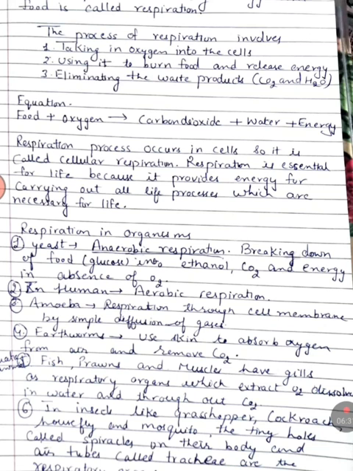And the last example here is insects like grasshopper, cockroach, housefly and mosquito. They have tiny holes around their body called spiracles, and air tubes called trachea, which are used by these insects in the respiration process. They act as their respiratory organs. So we will summarize this concept. Respiration, the process of releasing energy from food, is called respiration. Respiration is of two types: aerobic respiration and anaerobic respiration.